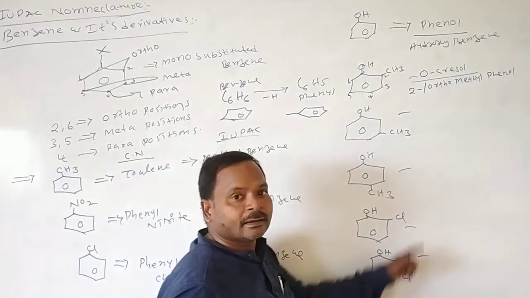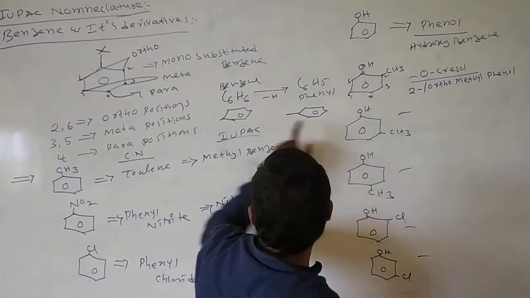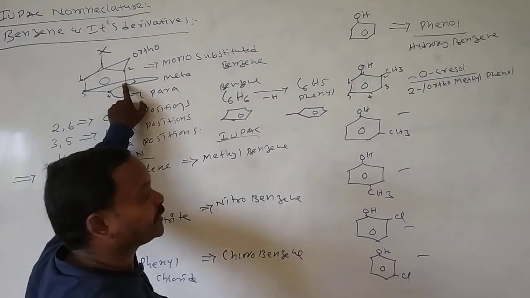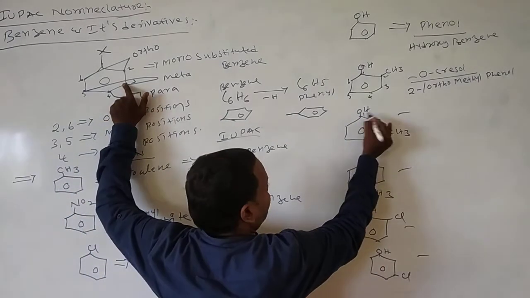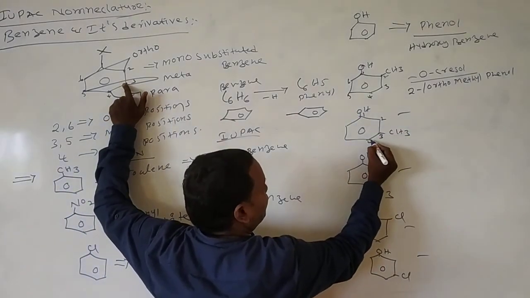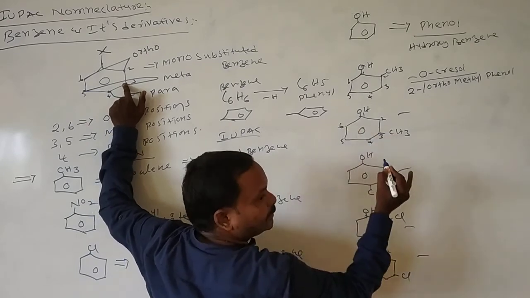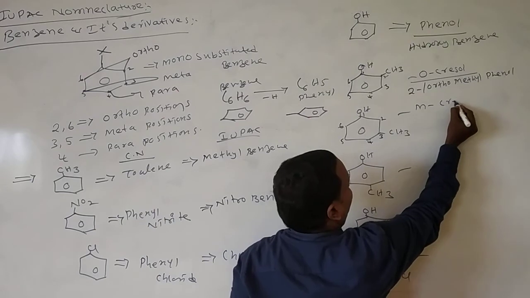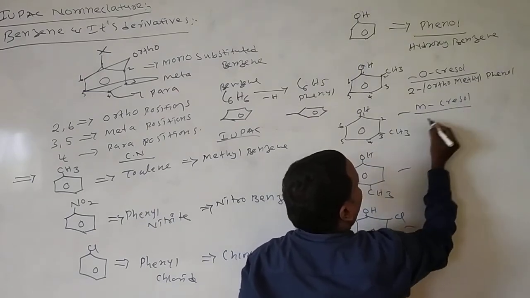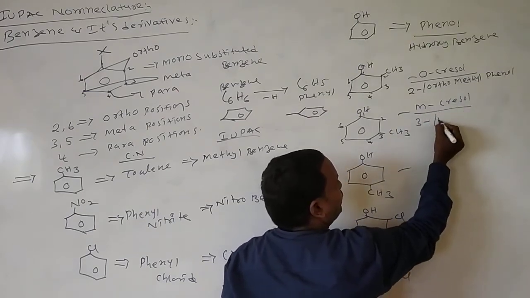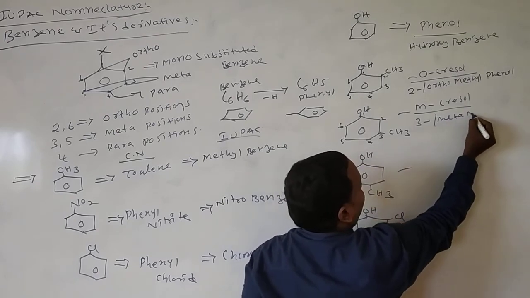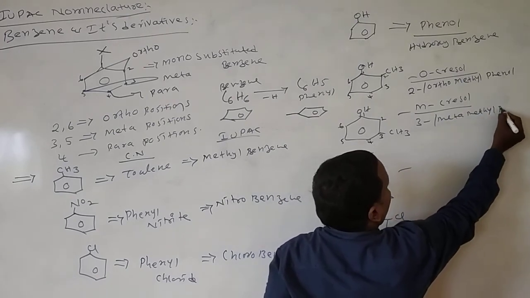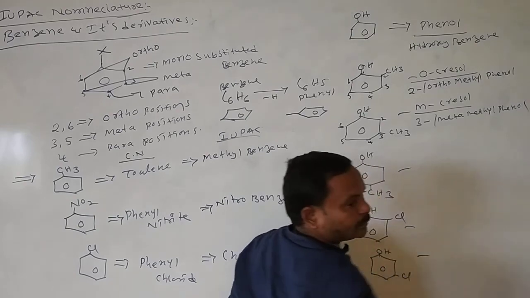Next, the CH3 group is present at the third position, which is the meta position. Give the numbering 1, 2, 3, 4, 5. Methyl is at the third position. We call it metacresol, which is 3 or meta methyl phenol.